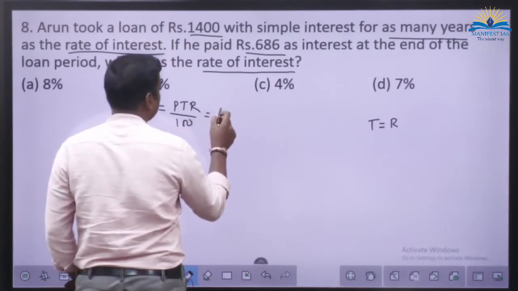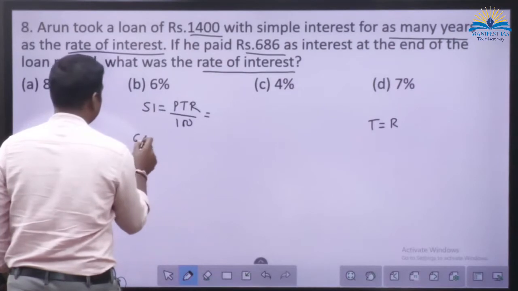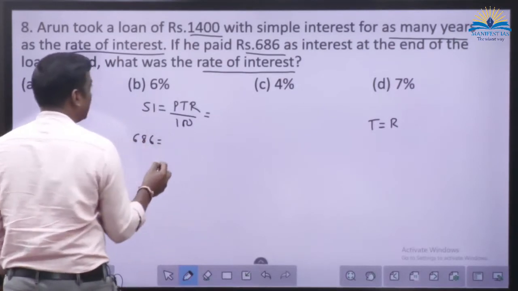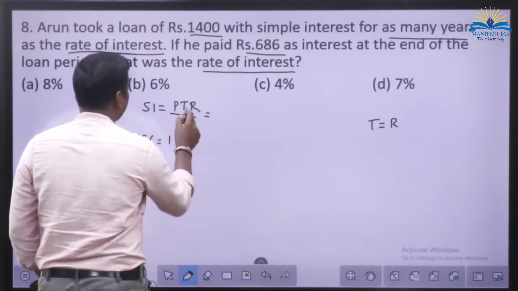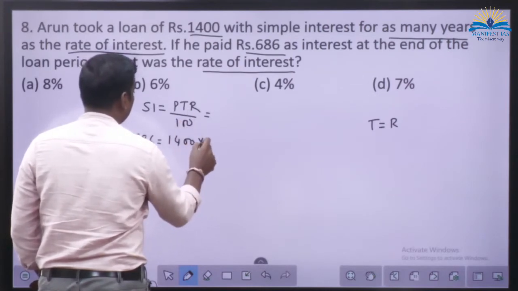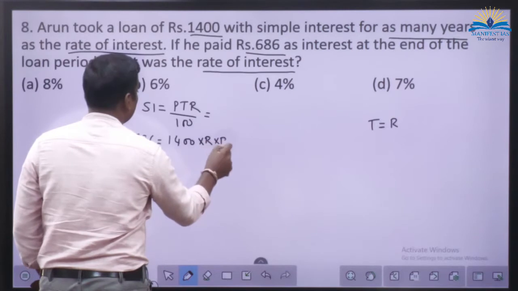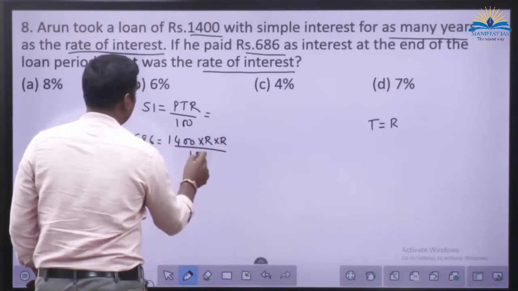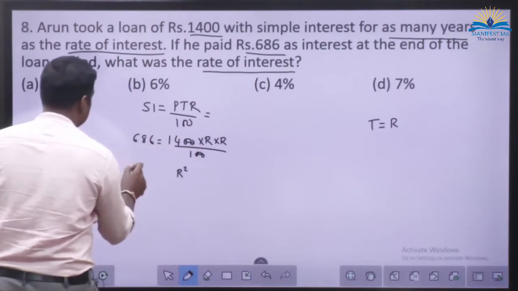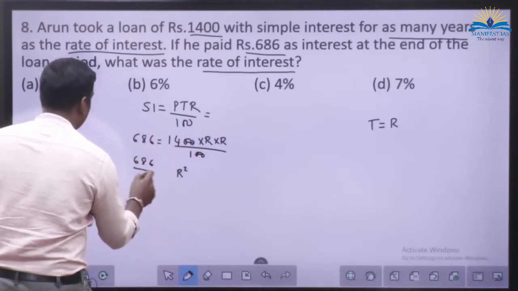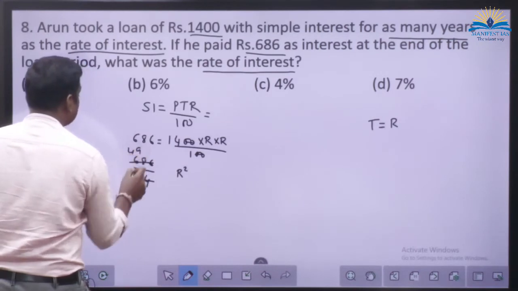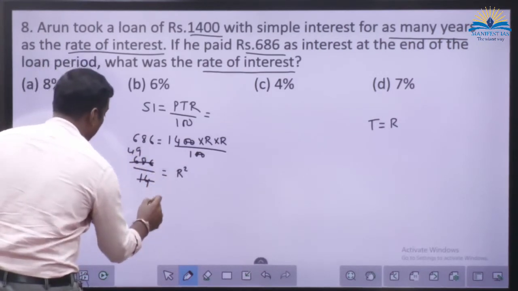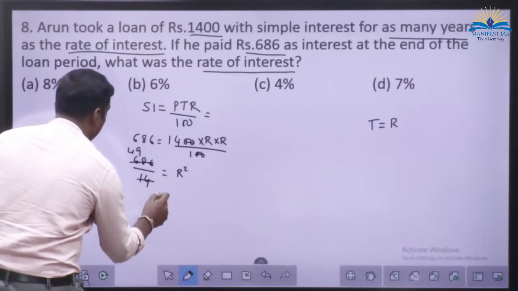So P is how much? 1,400. Instead of T, you write R. So R into R divided by 100. So here I'll keep R square. 00 gets cancelled. 686 divided by 14. 14 4s are 56 and 14 9s are 126. So R square is equal to 49.